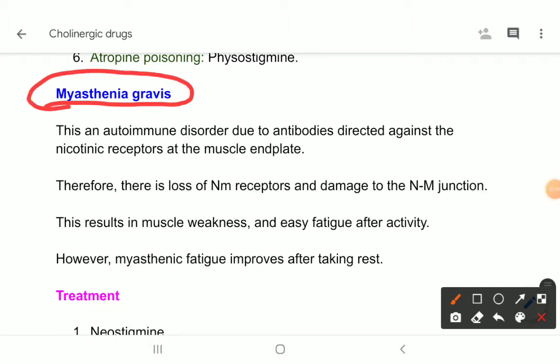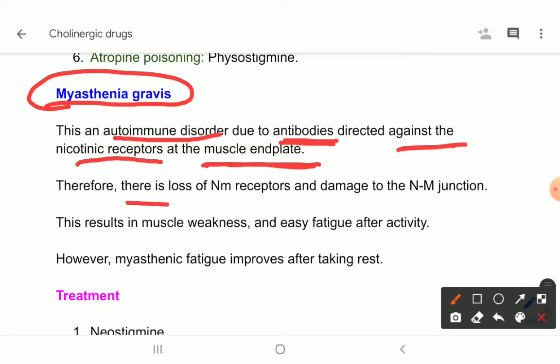So myasthenia gravis is an autoimmune disorder, where antibodies are produced against the nicotinic receptors at the muscle end plate. So at the muscle end plate there are nicotinic receptors, that means NM receptors, and autoantibodies are produced against these receptors.